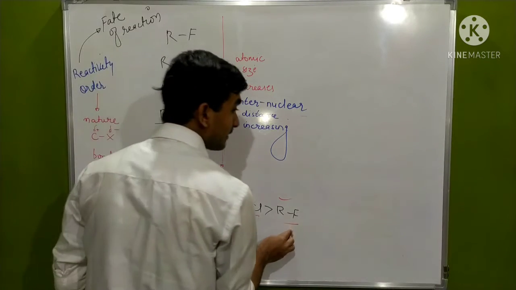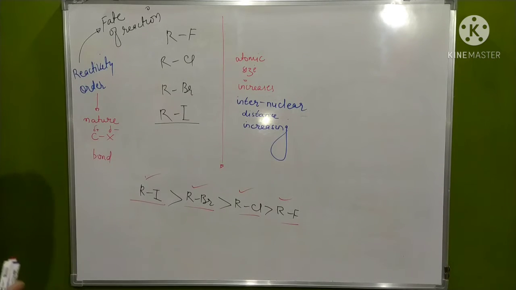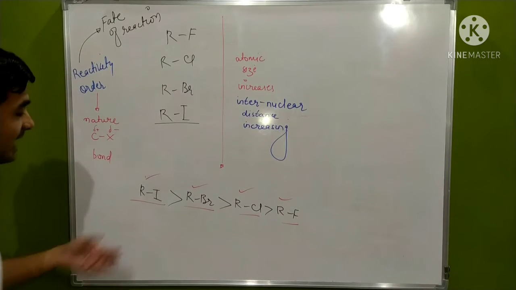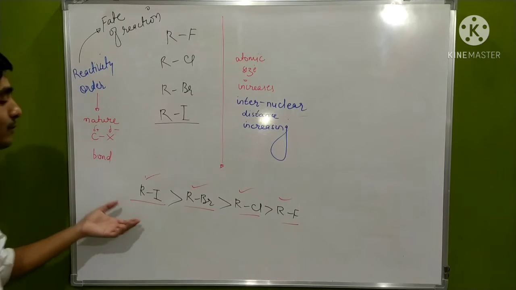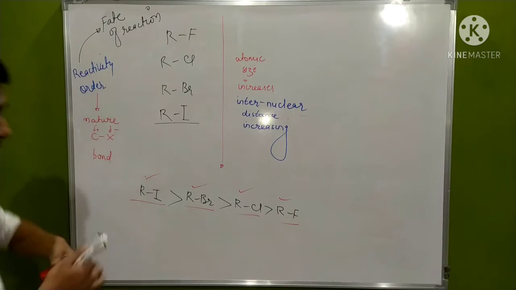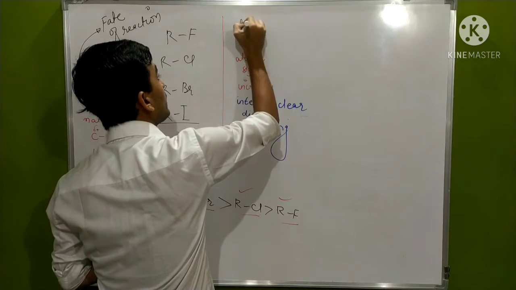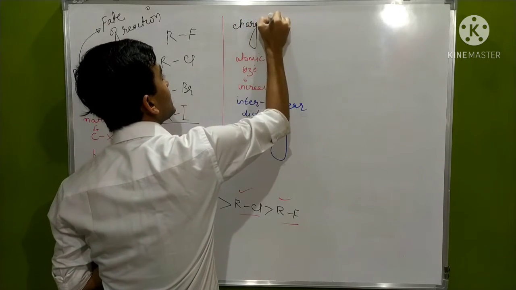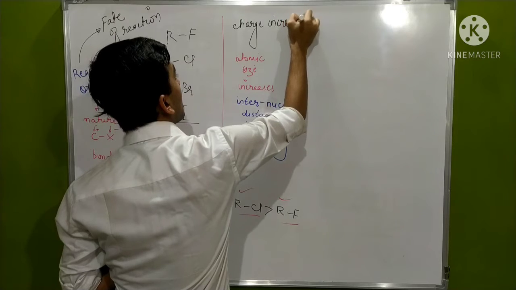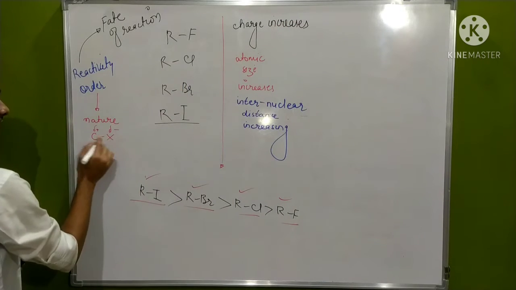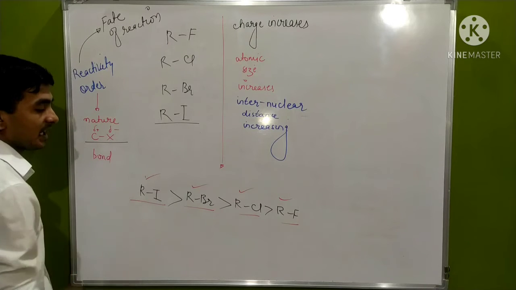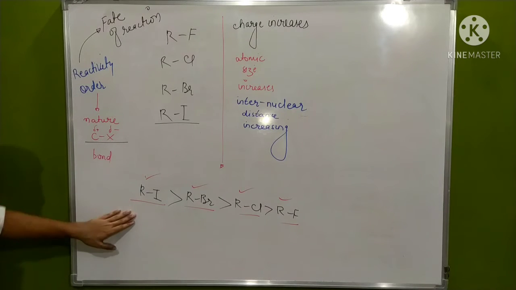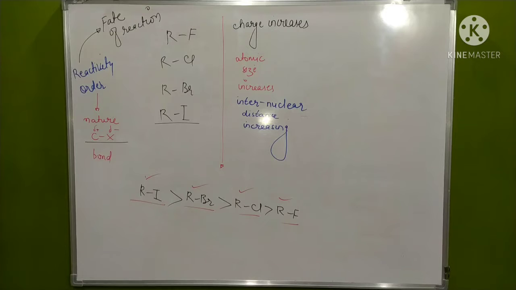Why is it the least reactive? Because of its small atomic size. Here the atomic size is larger, so the internuclear distance is more. More distance means more charge generation, and going down the group, charge also increases. If charge increases, then the difference between the charges will also increase. That's why it becomes easy to separate these and undergo nucleophilic substitution reaction.